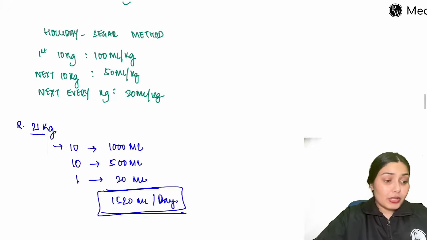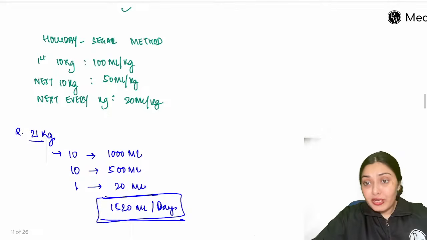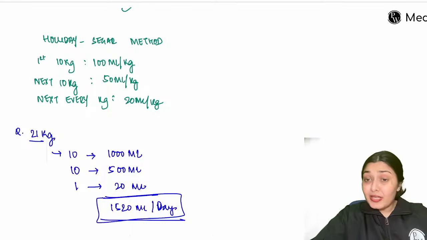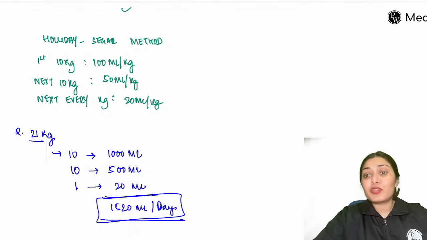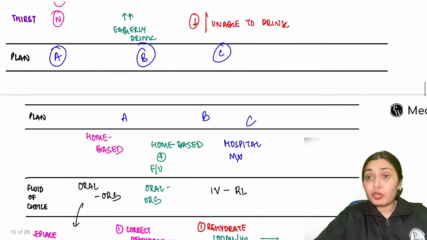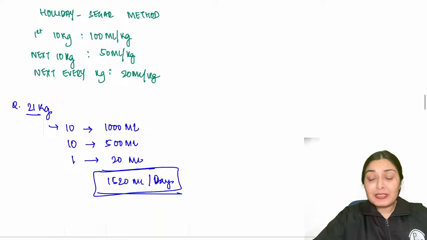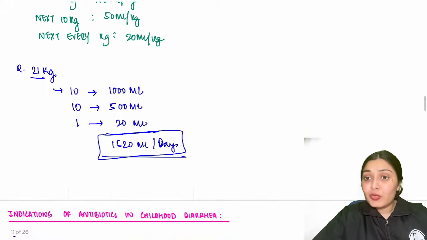Any doubt regarding the management of dehydration, assessment of dehydration, because this is a very important topic? If there is any doubt, please drop that down in the comment section, or else we can move to the next topic. Remember, dehydration assessment, persistent diarrheas, management of dehydration. You'll get a scenario in the question in cases of your competitive exam.